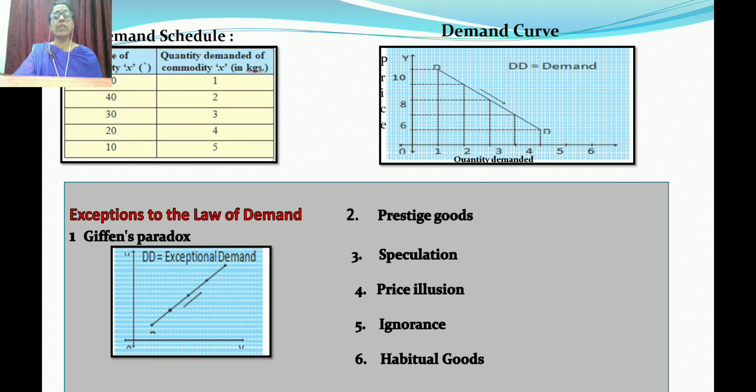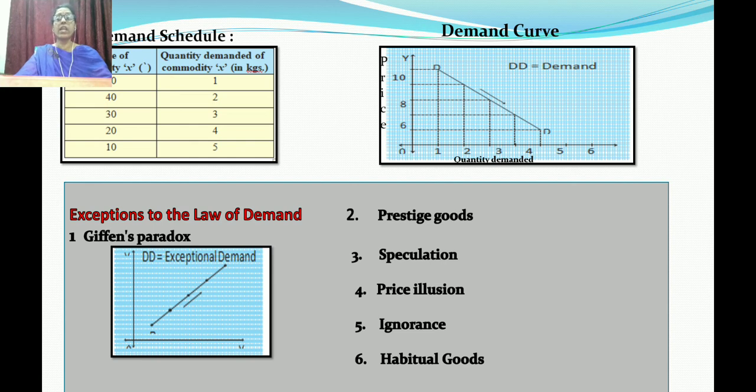In this, price is on the y-axis and quantity demanded on the x-axis. But when the price rises, the quantity demanded also rises. When the price falls, the quantity demanded falls. This shows an exceptional case in the law of demand. In which case does this show an exception? That is Giffen goods, the Giffen paradox. It is a paradox, a contradictory view. Contradictory means that we studied that when price is high, quantity demanded is less. But here it is contradictory: when price is high, quantity demanded is more. What type of goods are those?